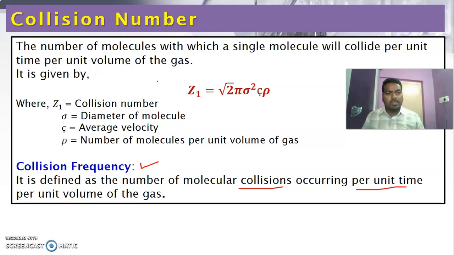One gaseous molecule can collide with another 100, 200, 300 gaseous molecules, so it can collide 300 times. This is called the collision number. So collision number is with respect to one gaseous molecule, whereas collision frequency covers the collisions of all the molecules. This is the mathematical expression for collision number.